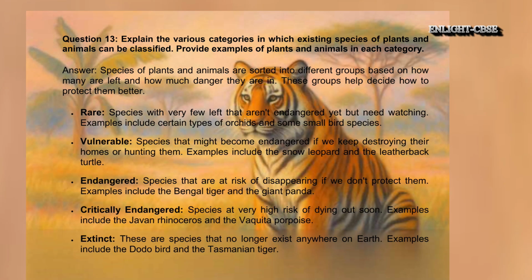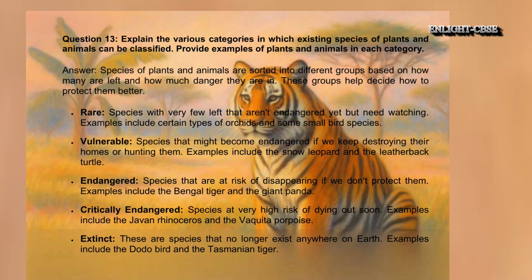Question 13. Explain the various categories in which existing species of plants and animals can be classified. Provide examples of plants and animals in each category. Answer. Species of plants and animals are sorted into different groups based on how many are left and how much danger they are in. These groups help decide how to protect them better.